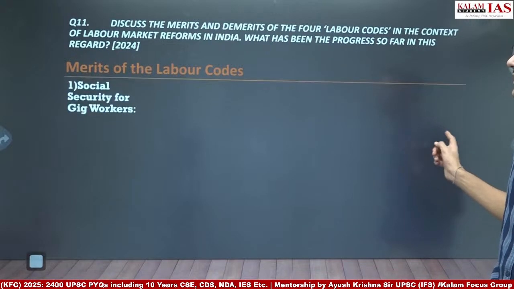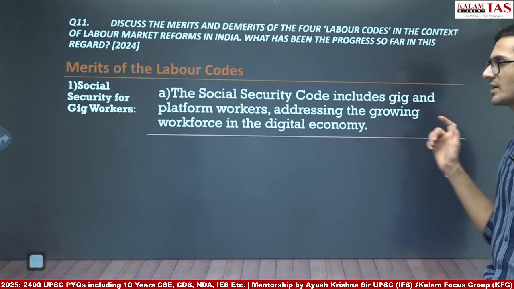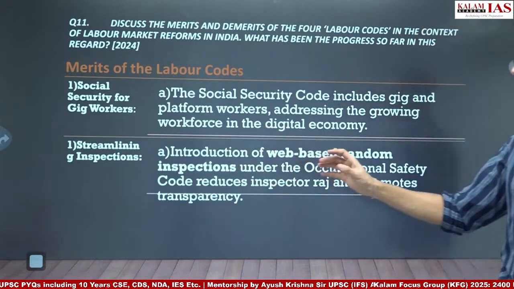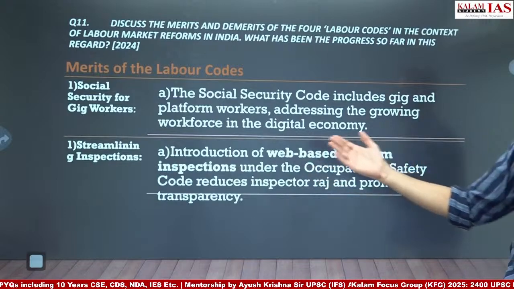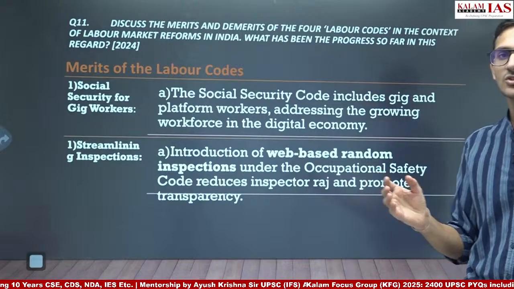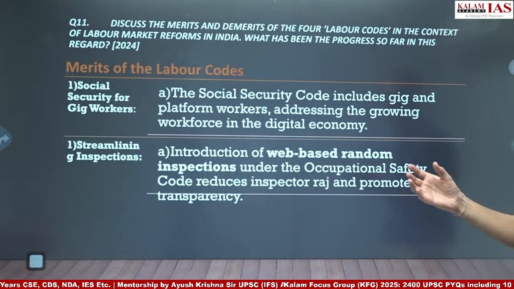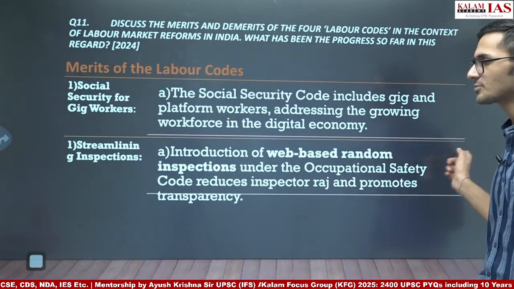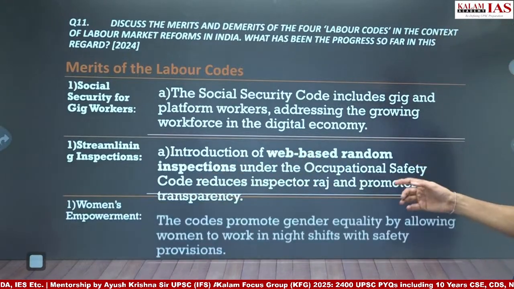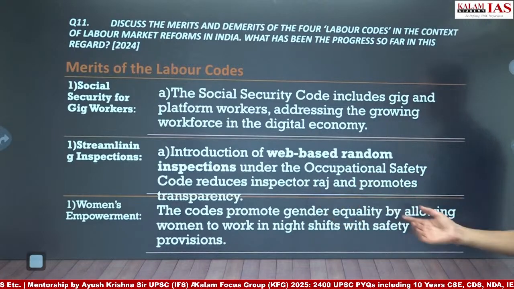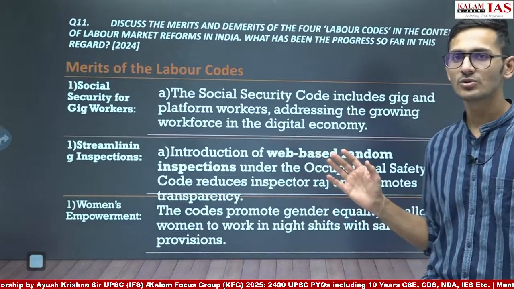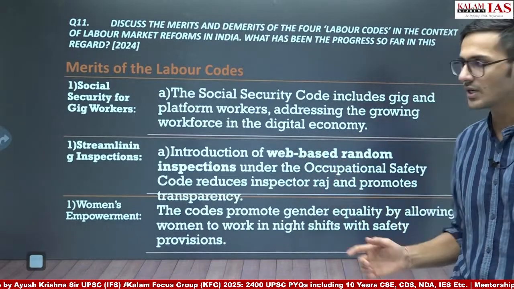Apart from that, we can also write social security provided for gig workers as per the Social Security Code, and streamlining inspections: the introduction of web-based random inspections under the Occupational Safety Code reduces the Inspector Raj, or in other words we can say it promotes transparency. Then the last point could be women empowerment. Women empowerment is ensured as it promotes gender equality, allowing women to work night shifts with safety provisions, even in industries where it was not allowed earlier.